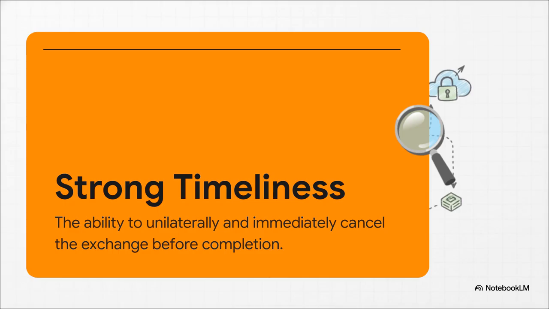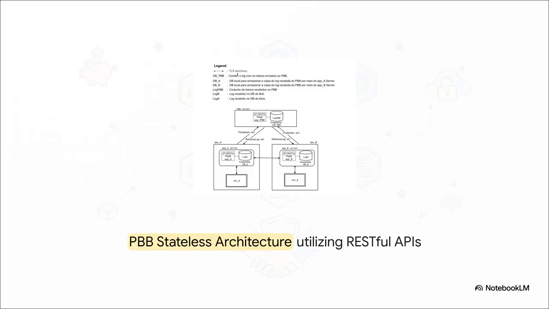This brings up a really crucial concept: strong timeliness. This is the ability for anyone to immediately and unilaterally cancel the exchange before it's done, without waiting on the other person. In older systems, if the other person's computer crashed mid-transaction, your files could literally get held hostage in an endless waiting game. But with Feud's strong timeliness, if Alice is tired of waiting for Bob, she just posts her cancel token to the board and safely walks away. Her data stays permanently encrypted on Bob's device. No harm, no foul.